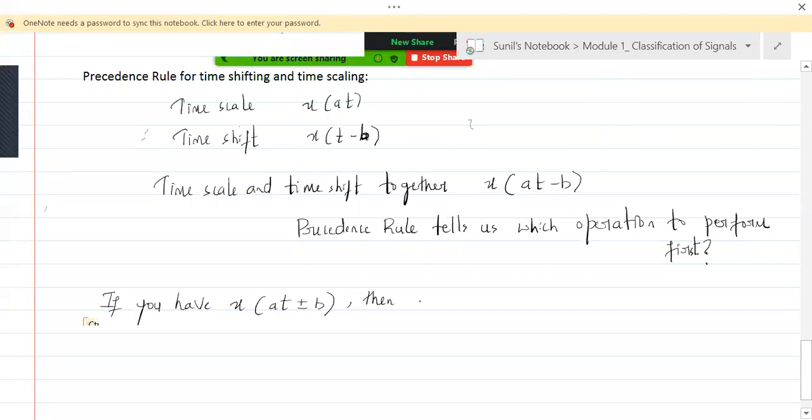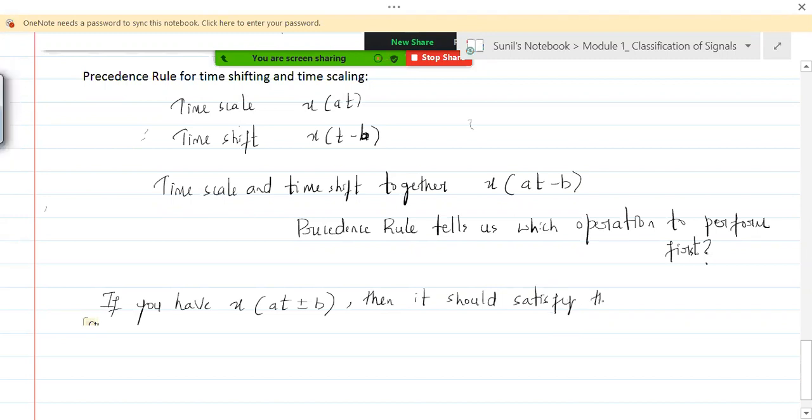Then it should satisfy the following conditions. Which conditions are these?